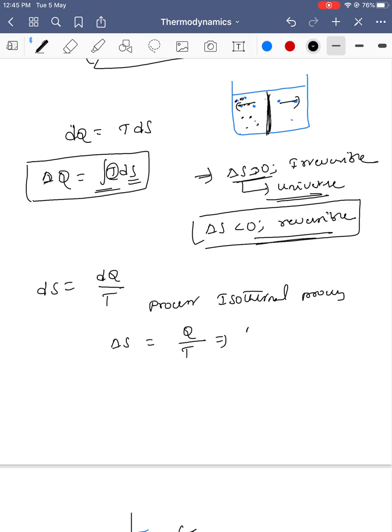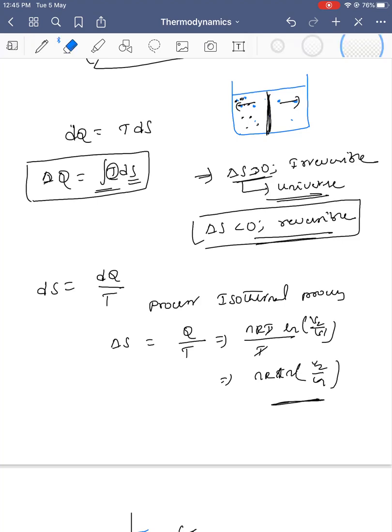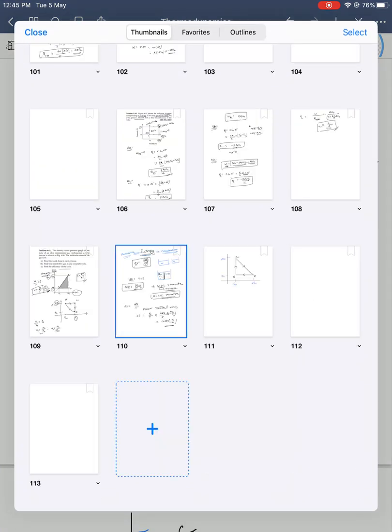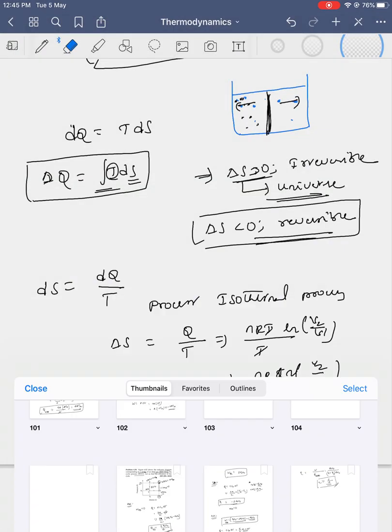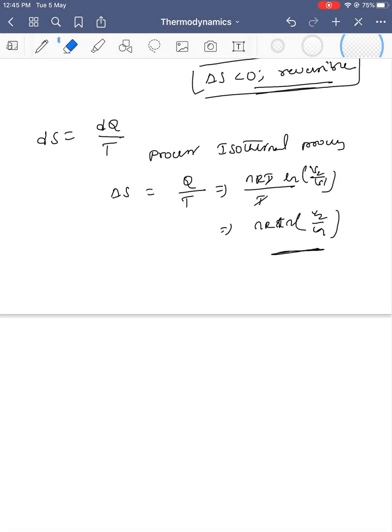Q for an isothermal process is nRT ln(V2/V1). The T gets cancelled, so delta S is nR ln(V2/V1). This is for the isothermal process.